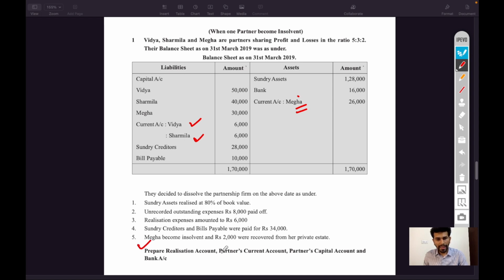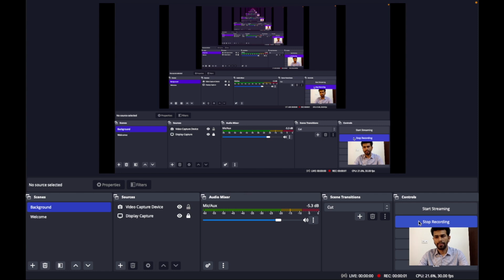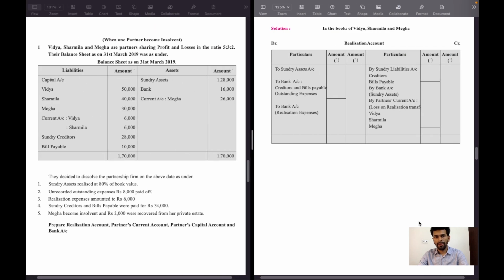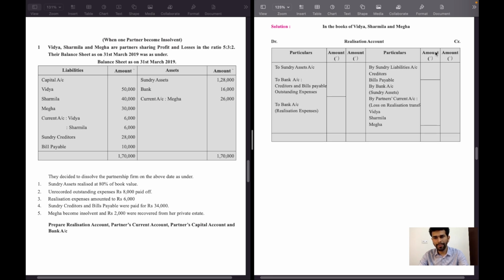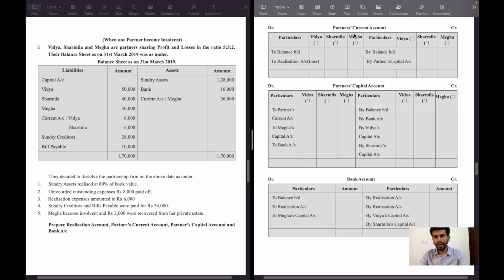Prepare realization account, partners' current account, capital account and bank account. In this question we have to prepare current account also. So in the books of Vidya, Sharmila and Megha, realization account debit side, credit side given. Partners' current account, partners' capital account and bank account are to be prepared.